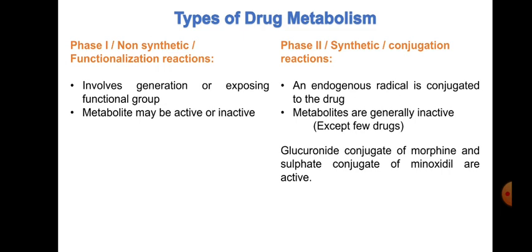Phase 2 reactions are basically synthetic reactions, also referred to as conjugation reactions. In phase 2, endogenous radicals get conjugated with the drug, so the metabolites are generally inactive. There are certain exceptions, and the main reaction involved in phase 2 is glucuronide conjugation. The glucuronide conjugate of morphine and the sulfate conjugate are the exceptions for this kind of phase 2 reaction.